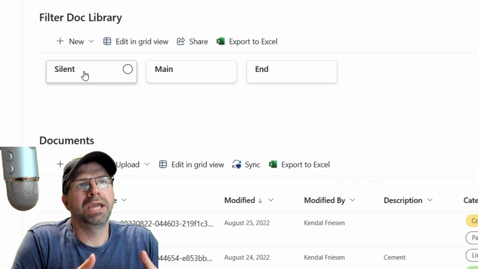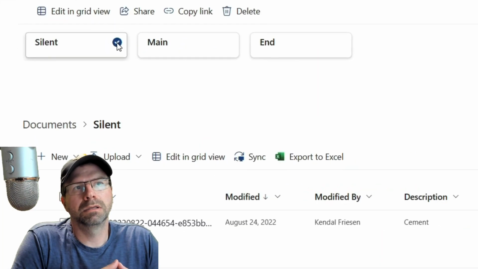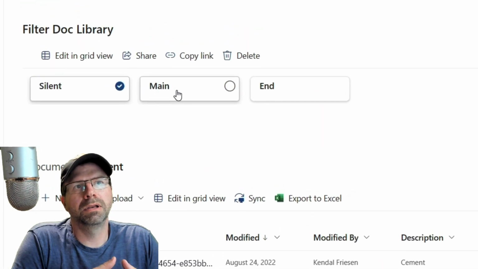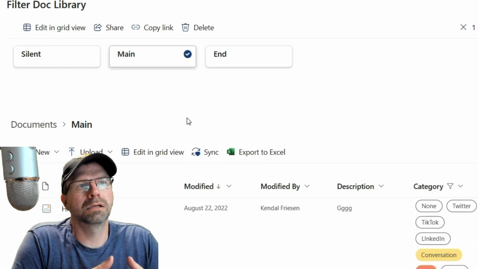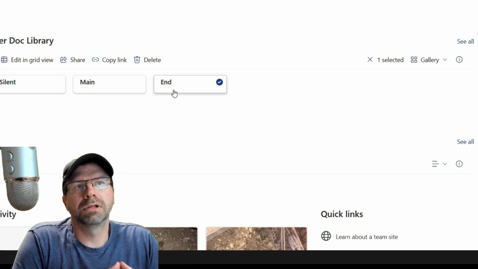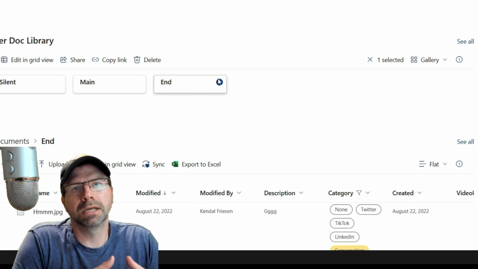Back over to our page, and now if we click on silent, it'll do that one. If we click on main, it just shows main. You click on end, it just shows end. And if you click all the circles, it can multi-select.